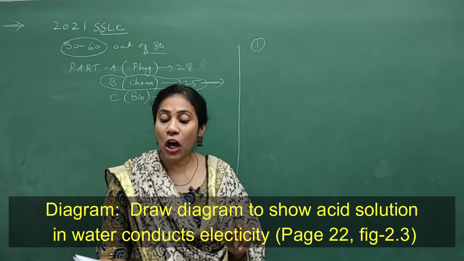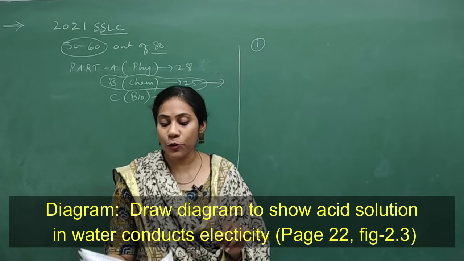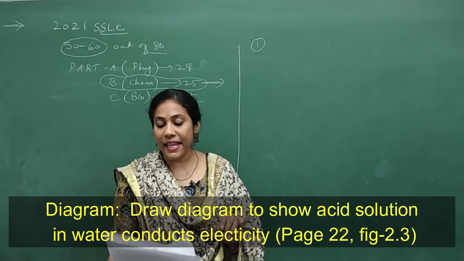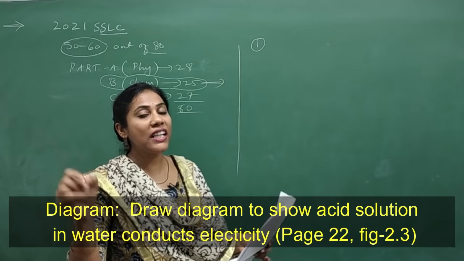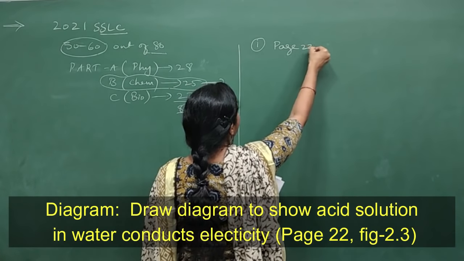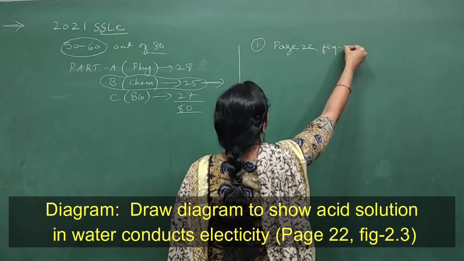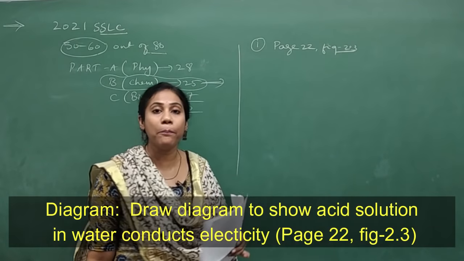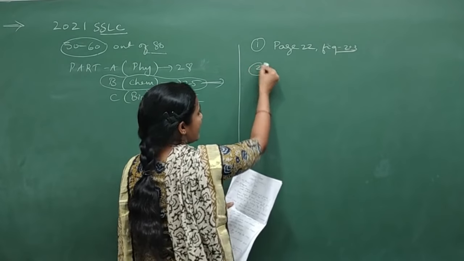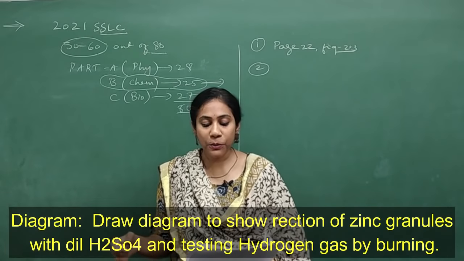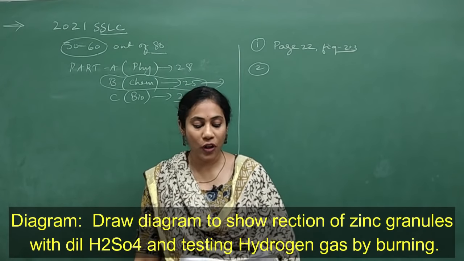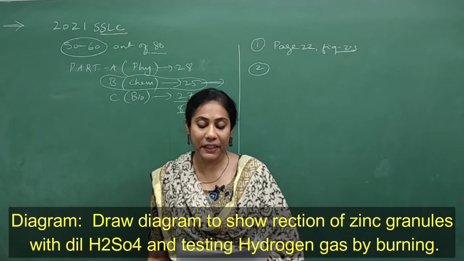First one is, draw a diagram to show that acid solution in water conducts electricity. This diagram is on page 22, figure number 2.3. So the diagram on page 22, figure number 2.3 is very important. And the second diagram from the same chapter that they can ask is, draw a diagram to show the reaction of zinc granules with dilute H2SO4 and testing hydrogen gas by burning.